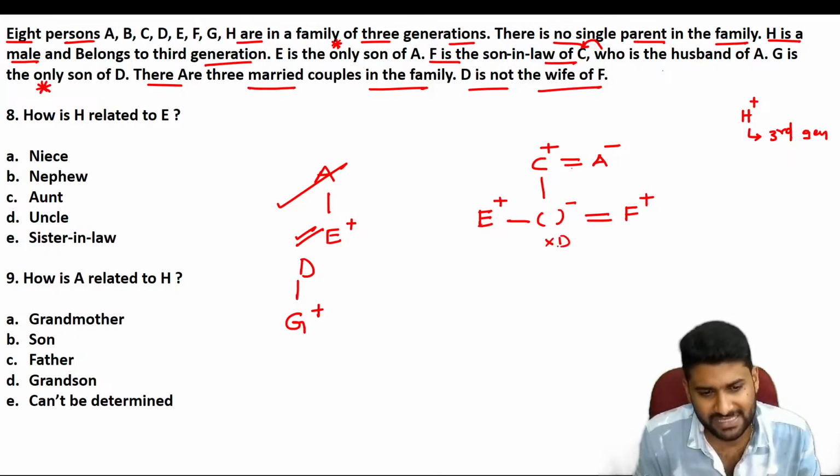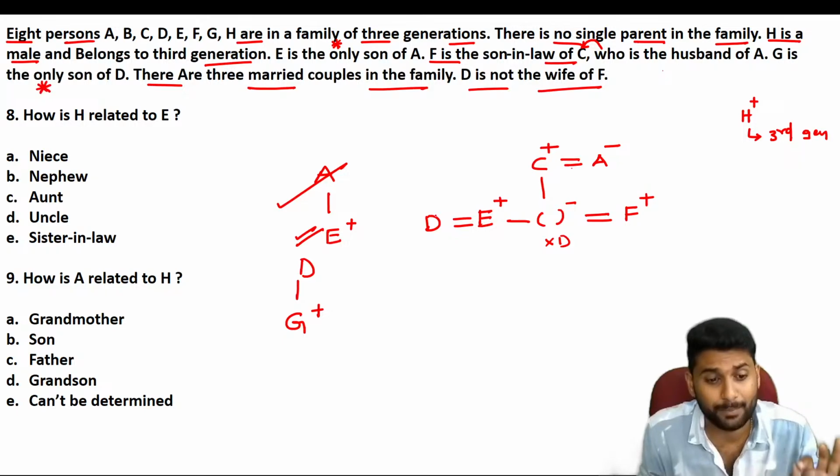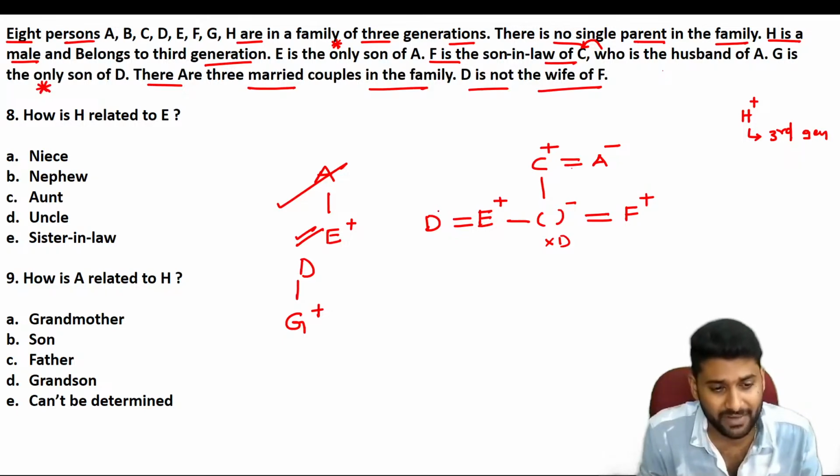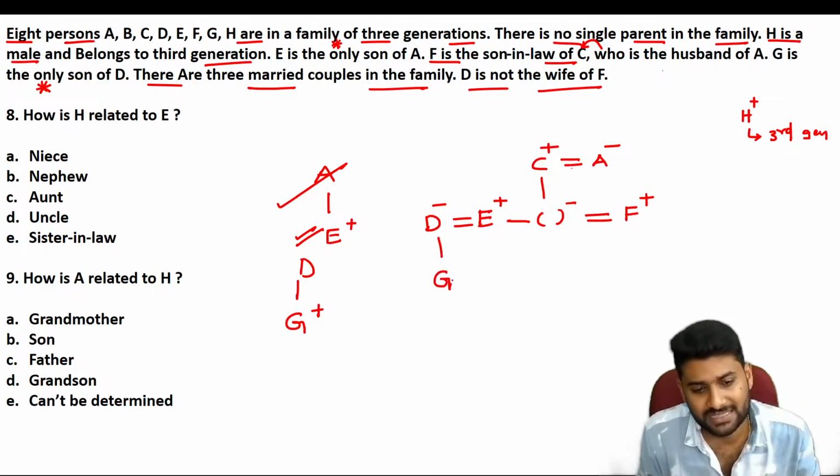Guys, you cannot place D. So we have to identify the third couple, which means definitely E and D are the married ones. So E and D are married, and D must be female. Why? Because you cannot place D as the wife of F, and D has only one son, that is G.